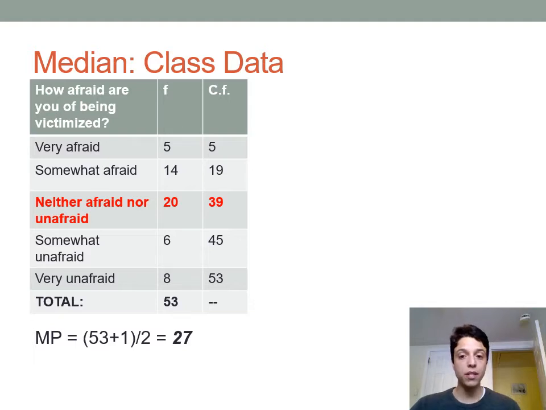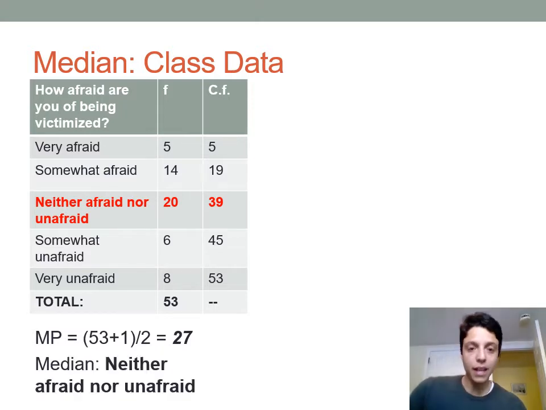With the median position, if you're dealing with a frequency distribution, again, what you do is you look for the two cumulative frequencies that fall on either side of your median position. Here, 27 is in between 19 and 39. So using our little trick there, we're going to look at the larger number, which is 39, and then that's going to tell us where our median is.